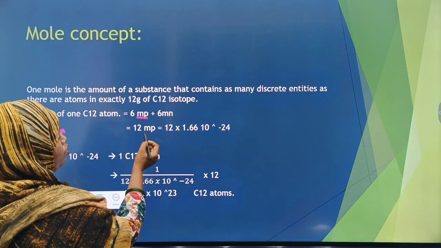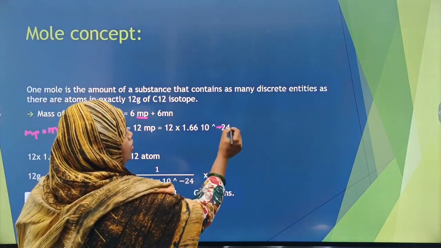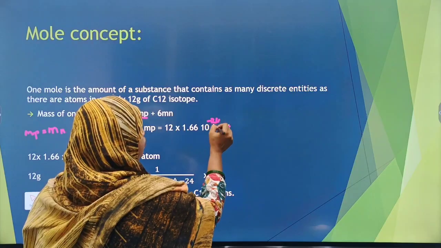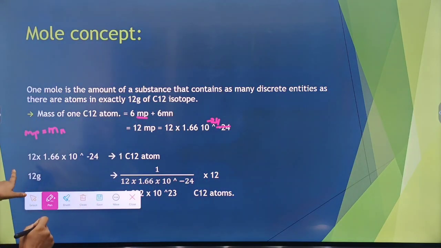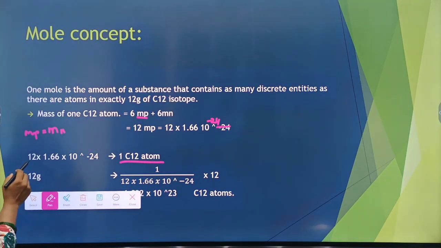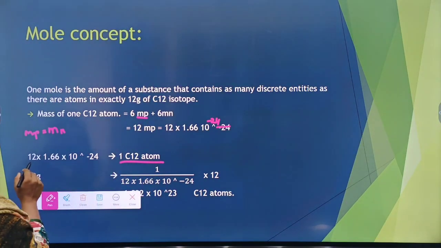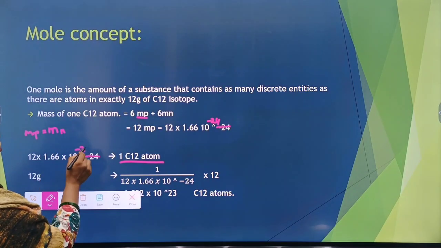So it is 12 into the mass of protons, that is 12 into 1.66 into 10 raised to minus 24. All right. Now, the mass of one carbon atom is 12 into 1.66 into 10 raised to minus 24.